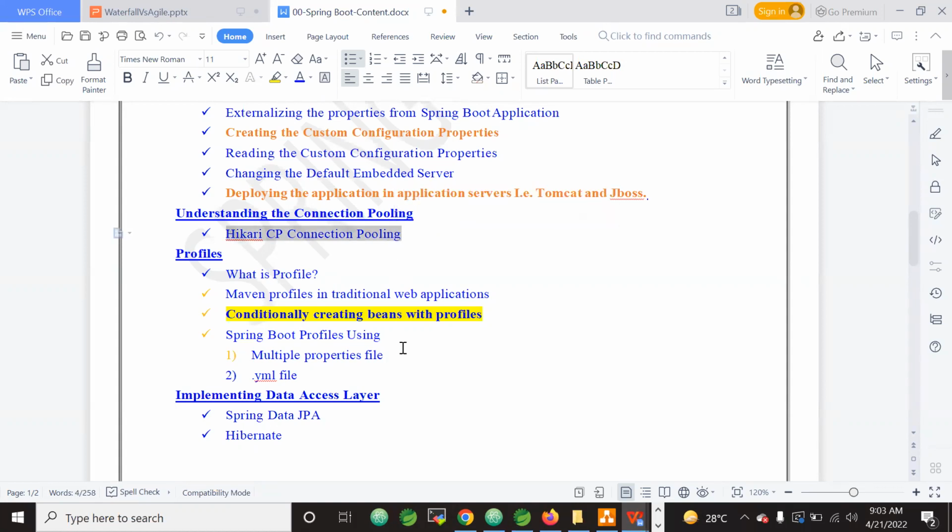By default, Spring Boot comes up with 10 connection objects. Is that really sufficient for a heavy load or performance testing when we give millions of records? Are these 10 connection objects sufficient? Do we need to increase? Where do we need to increase? How do we need to increase? Those are all the points we will discuss in this connection pooling.